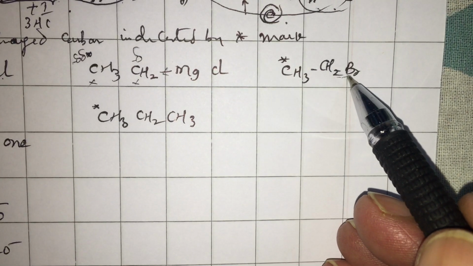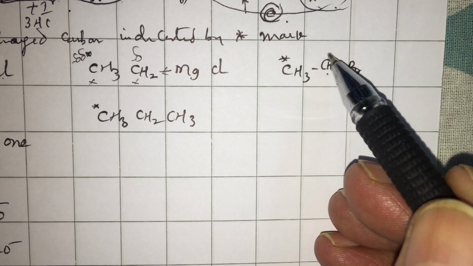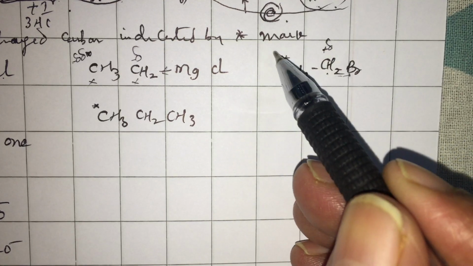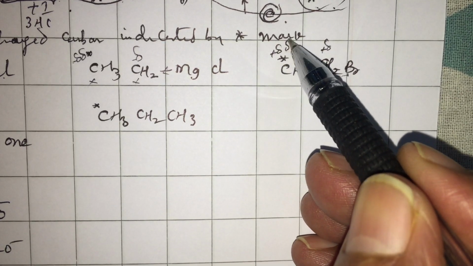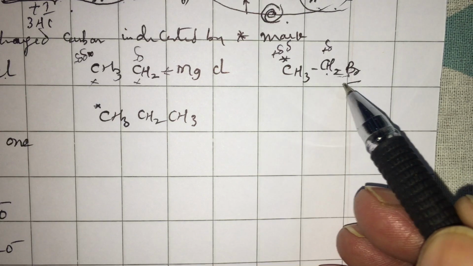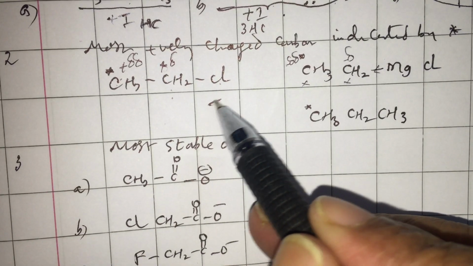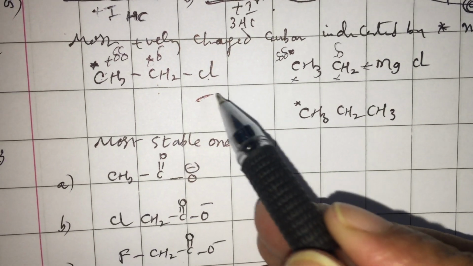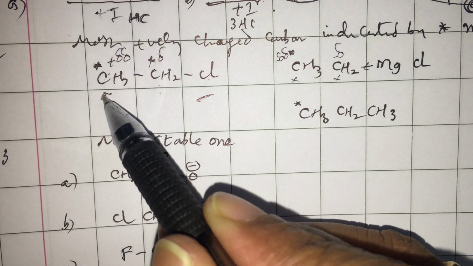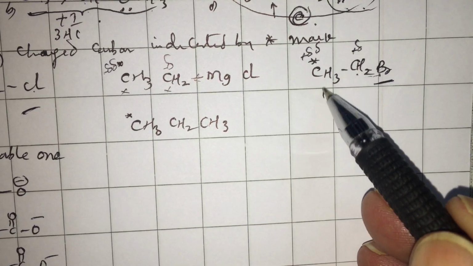Here, the Br is linked to carbon. Therefore, this gets plus delta. This gets still less, plus delta delta. Mind you that between the Br and Cl, Cl is more electronegative. Therefore, the positive charge here is definitely more than the positive charge that you can observe here.